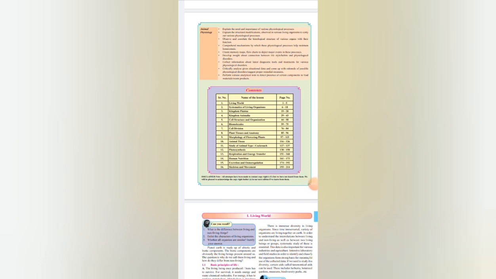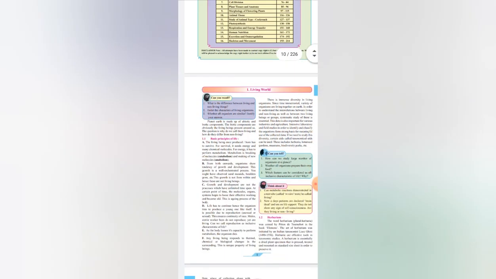Class 11, there are 16 chapters. So the first chapter is living world. So what is living world? There are many definitions for living world. Henceforth, we are going to study according to this book.